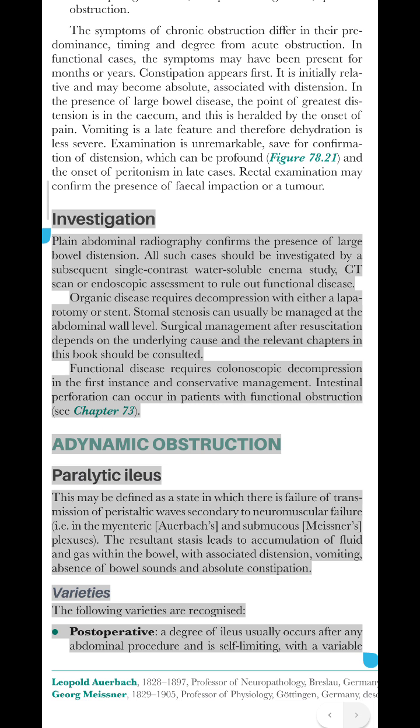Adynamic obstruction. Paralytic ileus. This may be defined as a state in which there is failure of transmission of peristaltic waves secondary to neuromuscular failure, i.e. in the myenteric, Auerbach's, and submucous, Meissner's plexuses. The resultant stasis leads to accumulation of fluid and gas within the bowel, with associated distension, vomiting, absence of bowel sounds and absolute constipation.